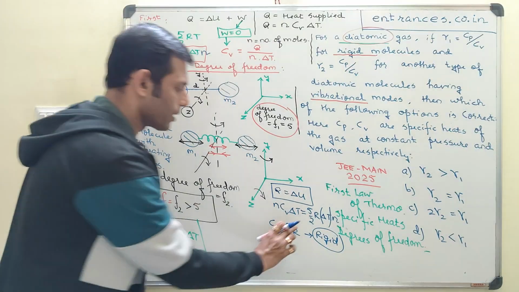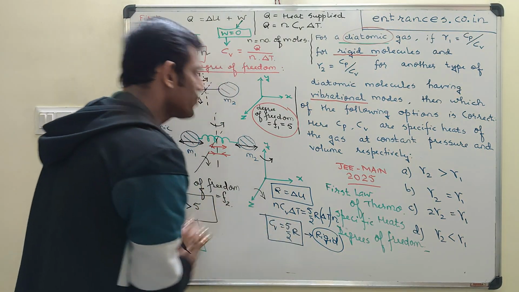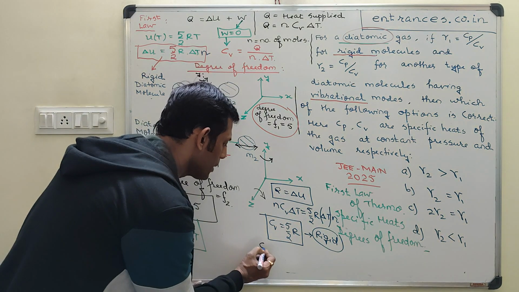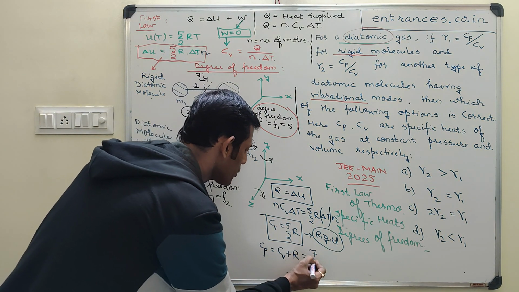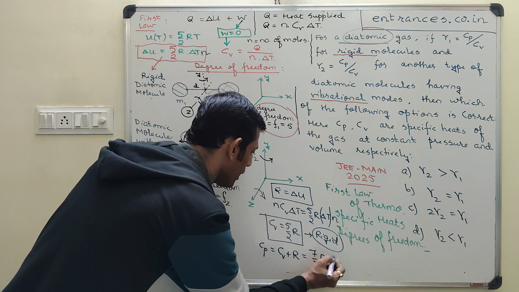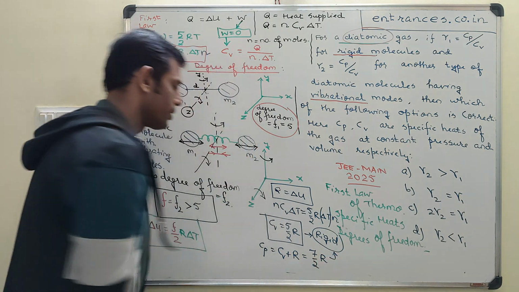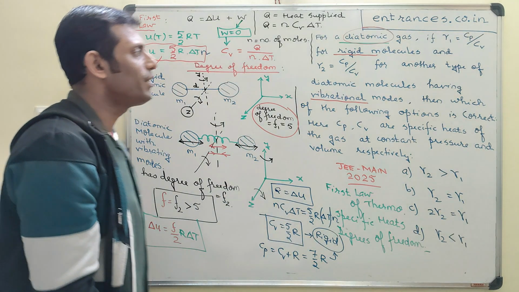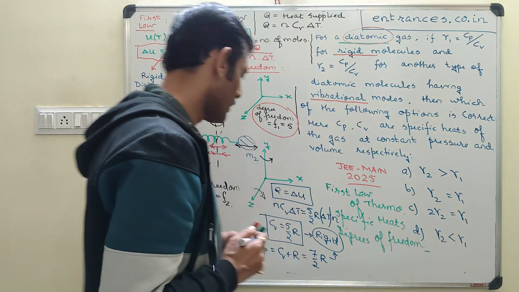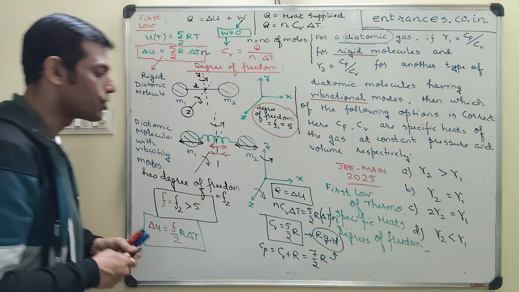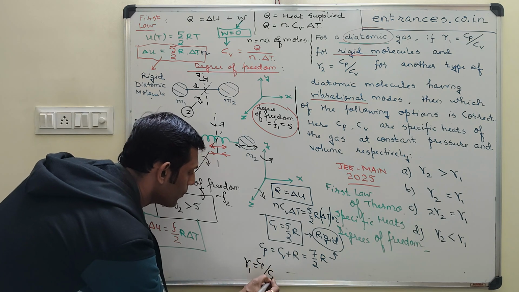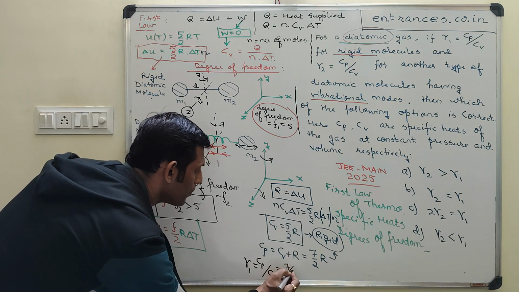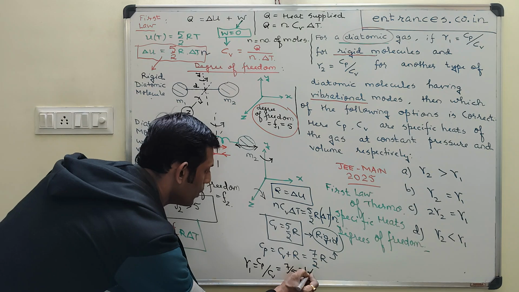This is a basic calculation. As we know that Cp is equal to Cv plus capital R, so that is equal to 7 by 2 capital R, again for rigid molecules, and therefore definitely gamma 1, that is Cp by Cv, is equal to 7 by 5, is equal to 1.4.